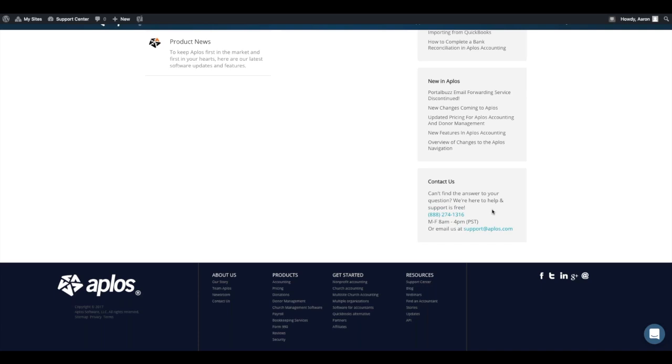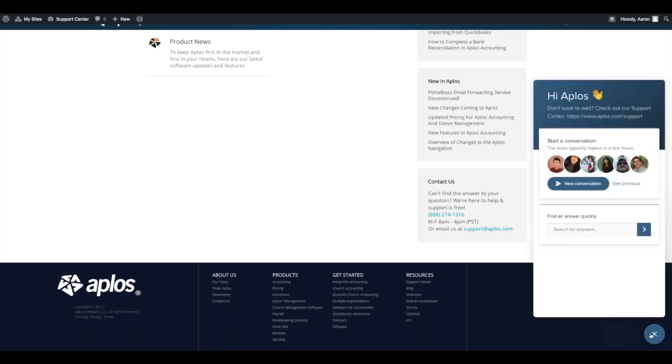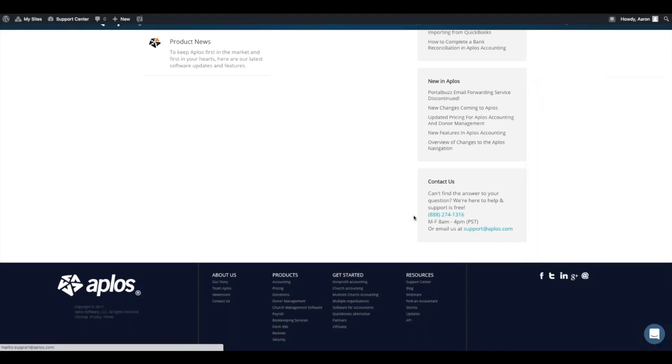A third way of getting in touch with us is through the little messenger icon that you have down here in the bottom right-hand side of your page. This little messenger tool doesn't act as a live chat, unfortunately, but this is a quick way of getting in touch with us as well. We do keep our phones as priority, but if you're not able to get through or you don't feel like giving us a call, definitely feel free to send us a message through there. And our team usually responds to those messages within the first hour. So definitely just an alternative way of getting in touch with us if you need to.